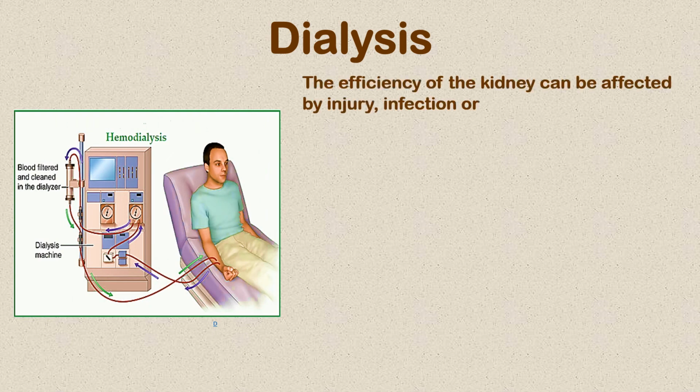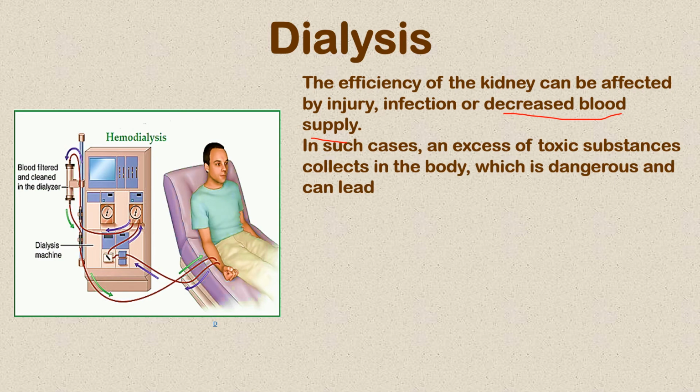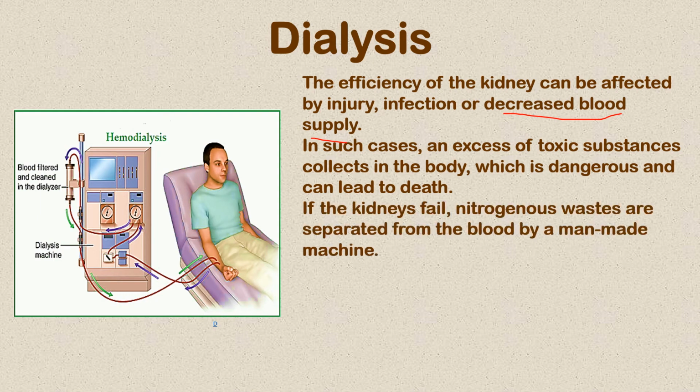Now sometimes our kidneys may not work well, maybe because we have got an injury due to an accident, some infection, or there is decreased blood supply. So the kidneys are not functioning. In such cases, too many toxic or poisonous substances collect in the body, which is dangerous to us and can lead to death. If the kidneys fail, the nitrogenous waste is separated from the body by a man-made machine.